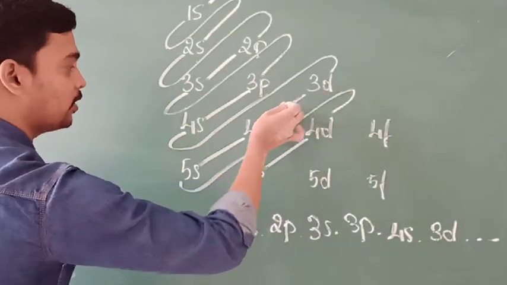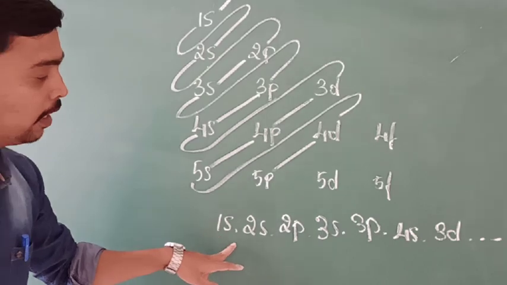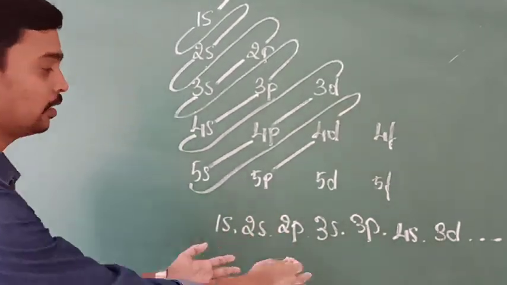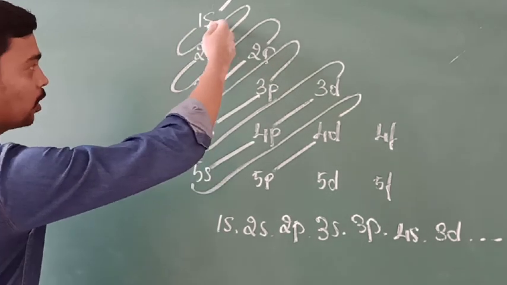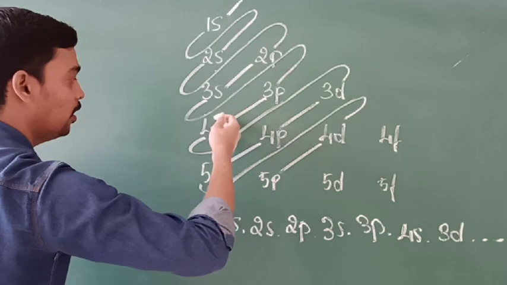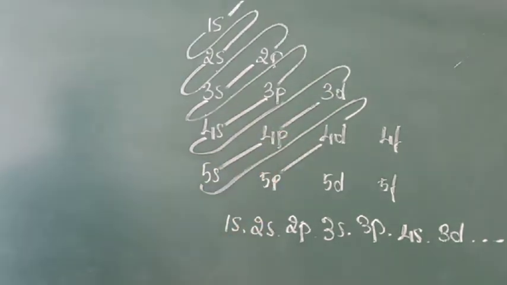Next to 3d, 3d to 4p, 4p to 5s, like this. Electrons are going to fill in this path only. Don't interchange this one. That is 1s, from 1s to 2s, 2s to 2p, 2p to 3s, 3p, 4s, 3d and 4p, 5s, like this.